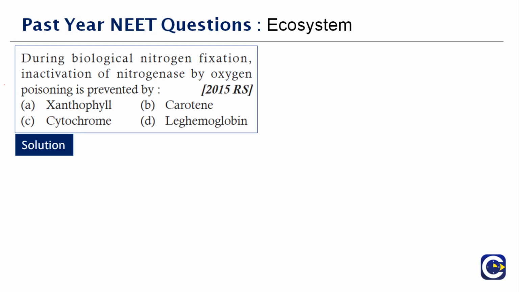Has anybody heard about this leg hemoglobin? Leg hemoglobin, also called leghemoglobin, is an oxygen carrier and hemoprotein found in the nitrogen fixing root nodules of the leguminous plants. That is why they have taken the leg from leguminous and hemoglobin for the content.